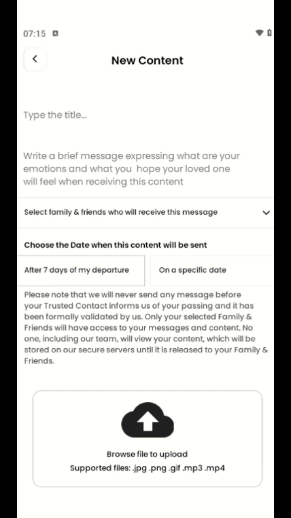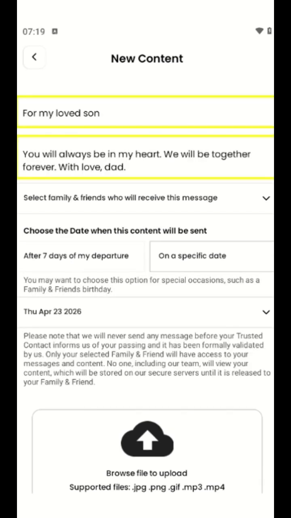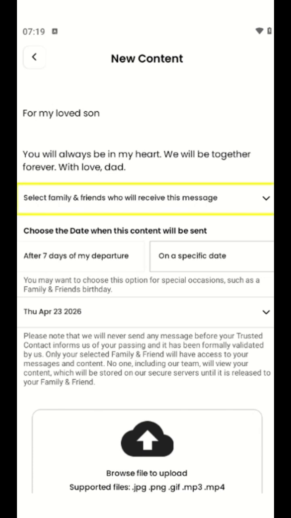Please take a moment to write a personal message to your beloved one. You can then choose who will view the content you are uploading. This can be one or more than one contact. We will get into it very shortly on the third step.